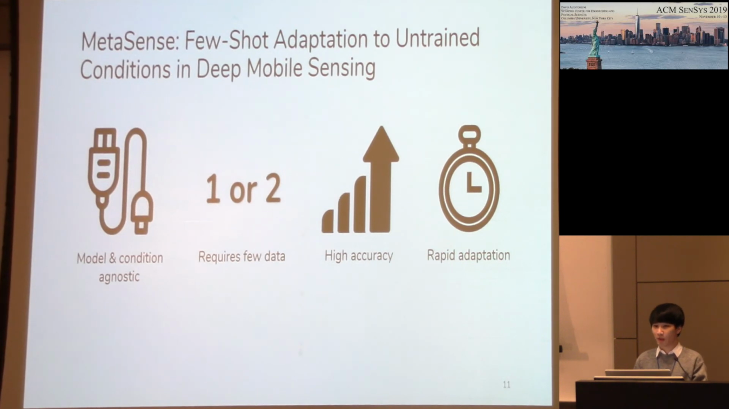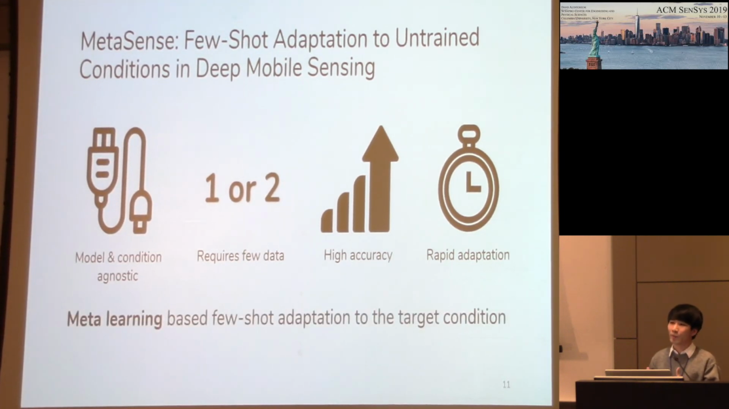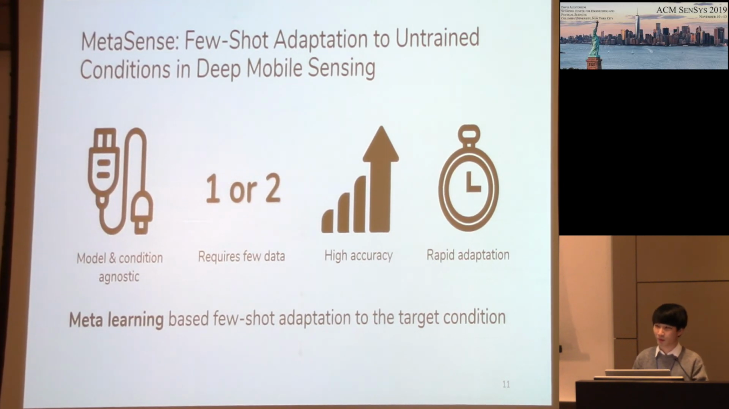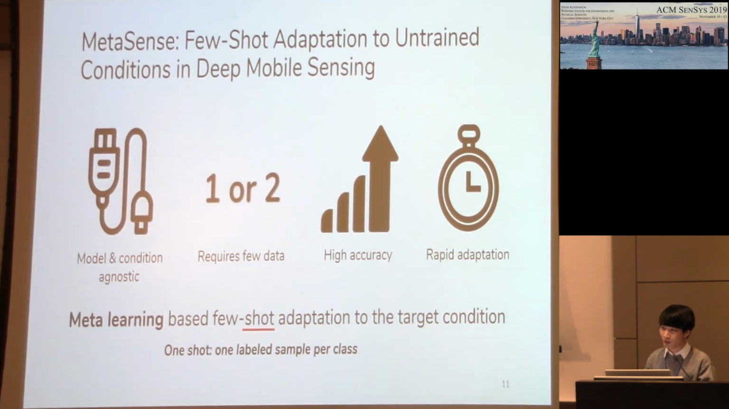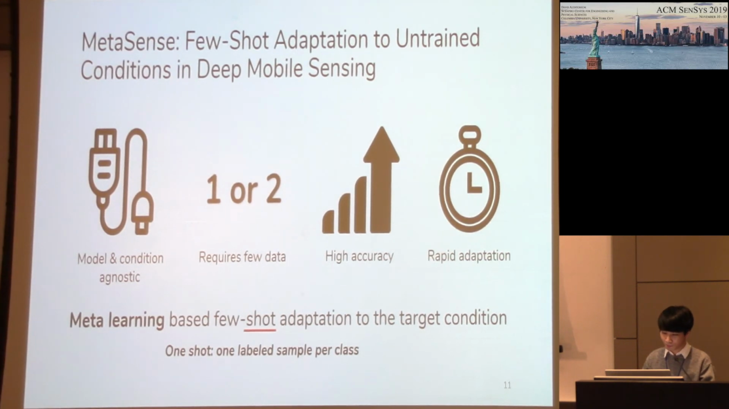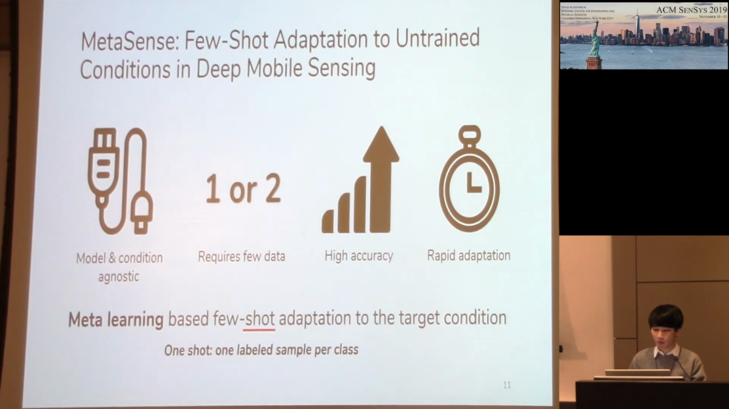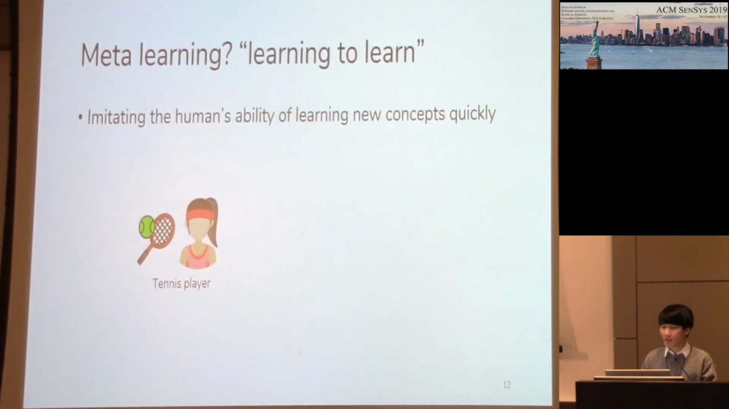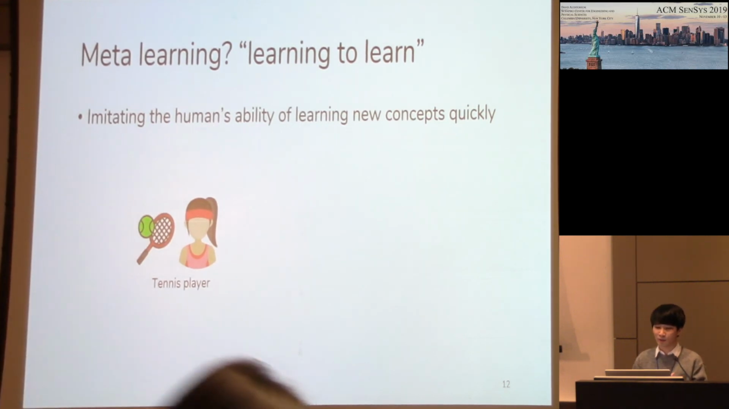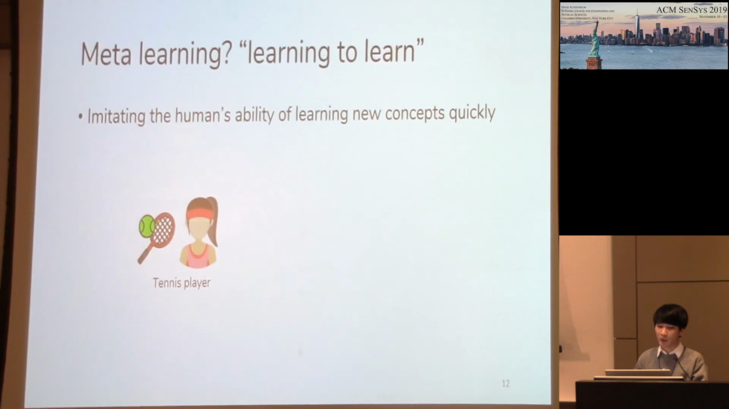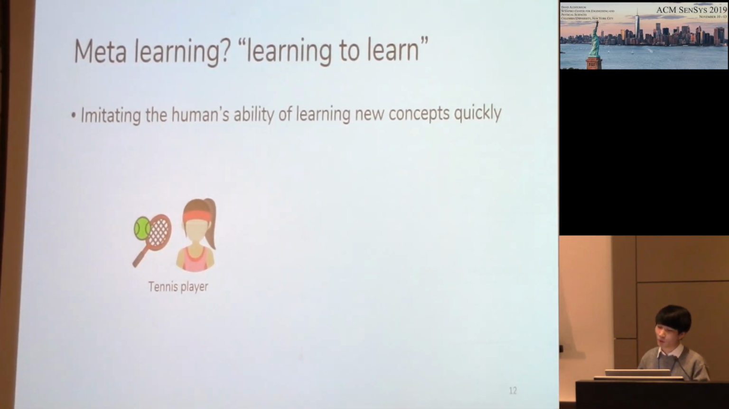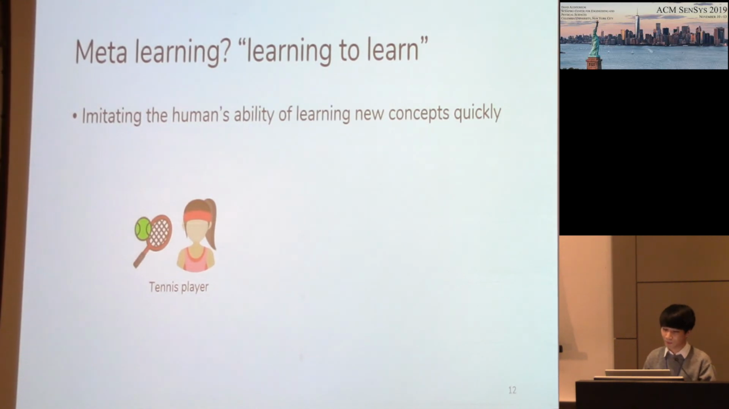So MetaSense achieves these strengths by meta-learning-based few-shot adaptation to the target condition. Here, one shot means one labeled sample per class. In activity recognition, for example, one sample for running, one sample for walking, like that. So utilizing meta-learning, MetaSense can adapt to the target condition with only few data. Then what is meta-learning? Meta-learning is also known as learning to learn. The goal of meta-learning is to imitate the human ability of learning new concepts quickly with a few data.